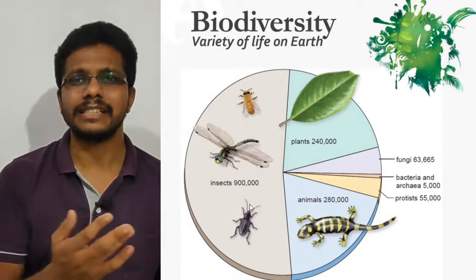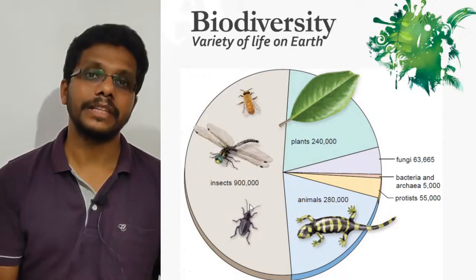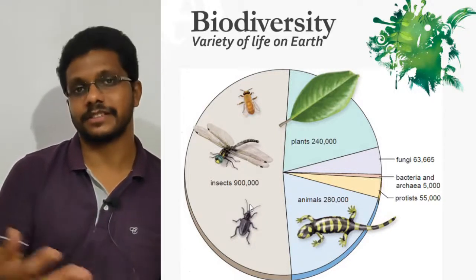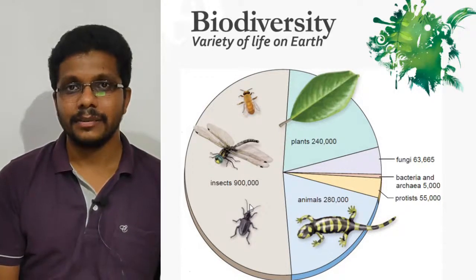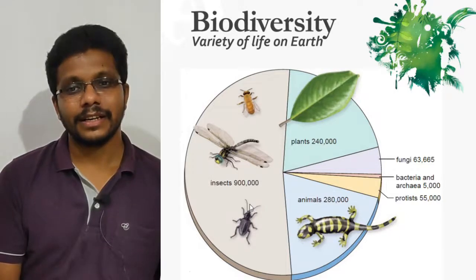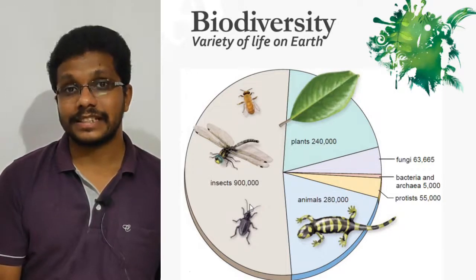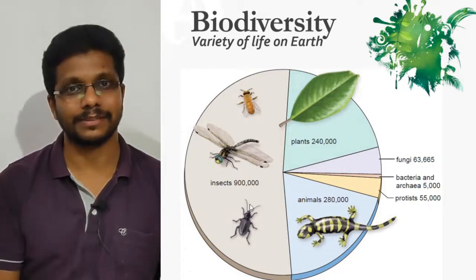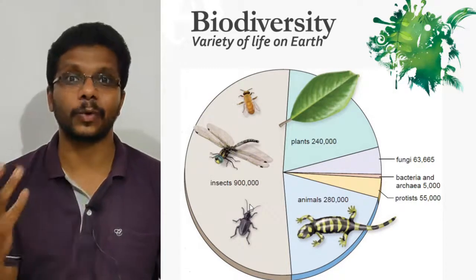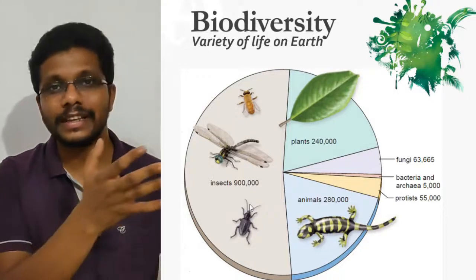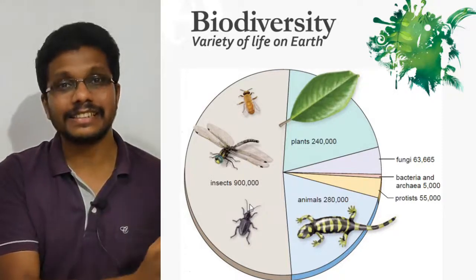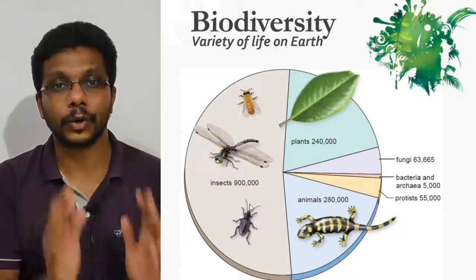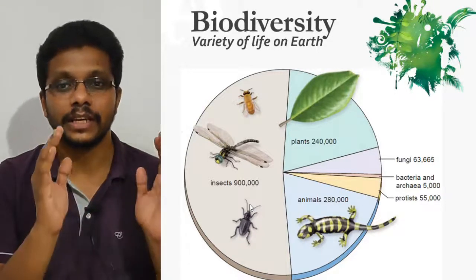That's like 18 lakh species of organisms. But the strange thing is that the earth is estimated to have about 10 to 100 million species, like 1 to 10 crores. So we know only the 18 lakhs. There are at least 10 to 100 lakh more organisms that need to be documented.